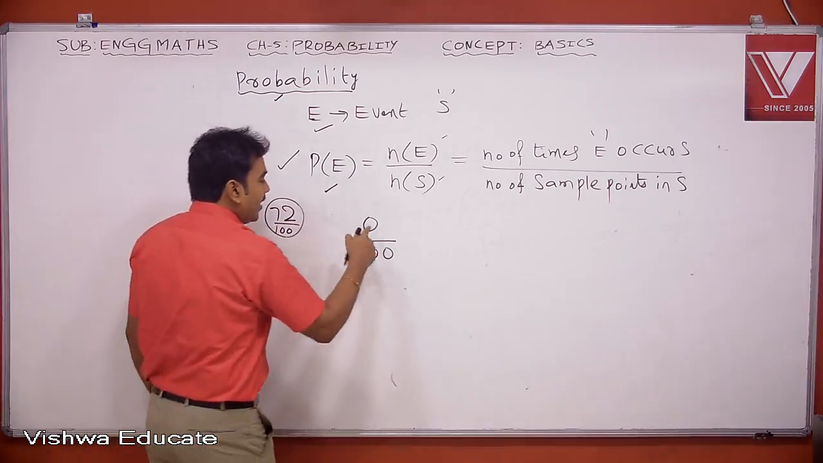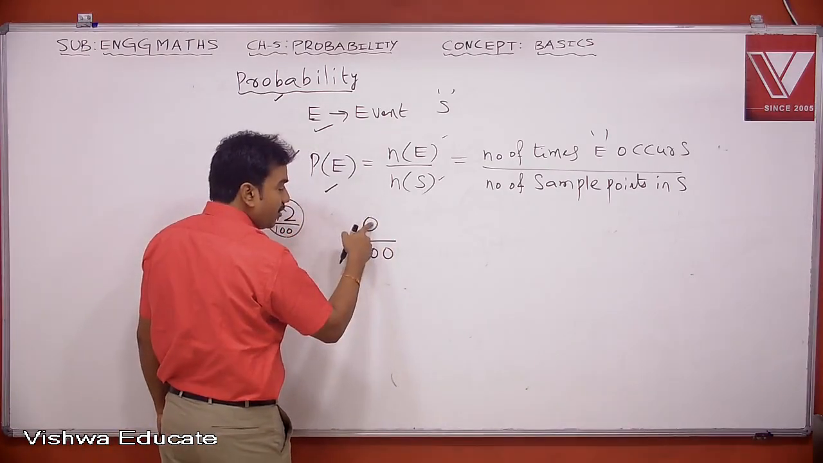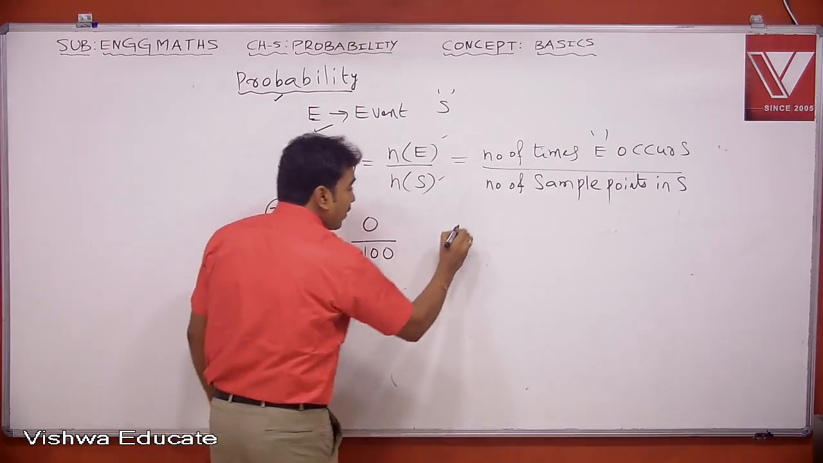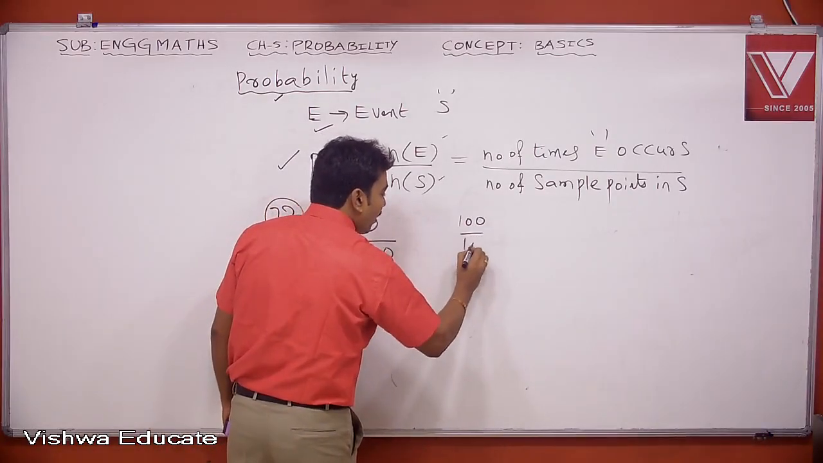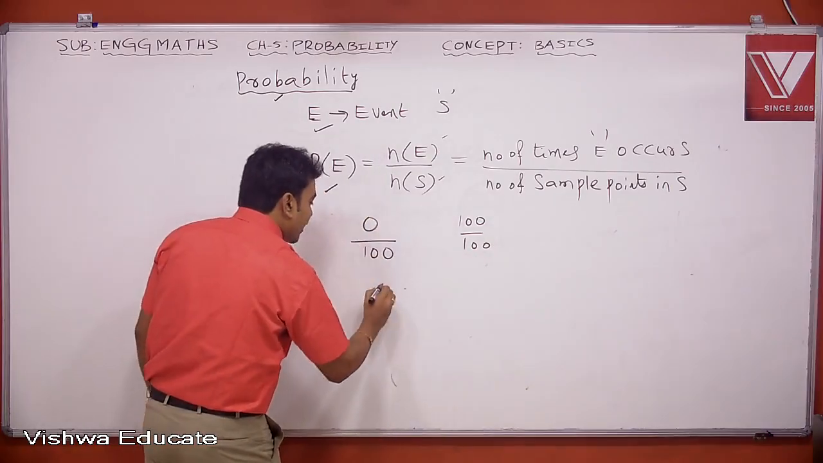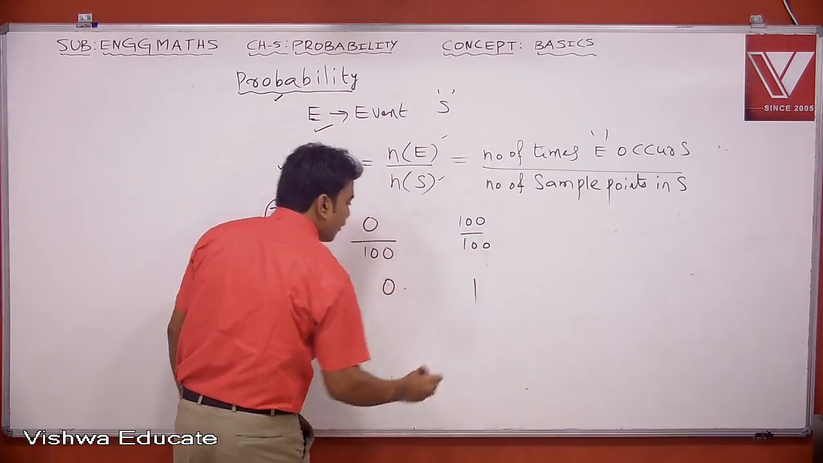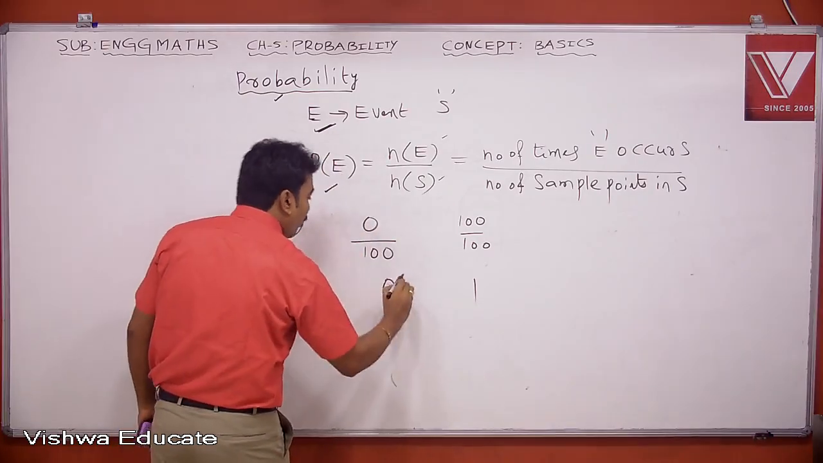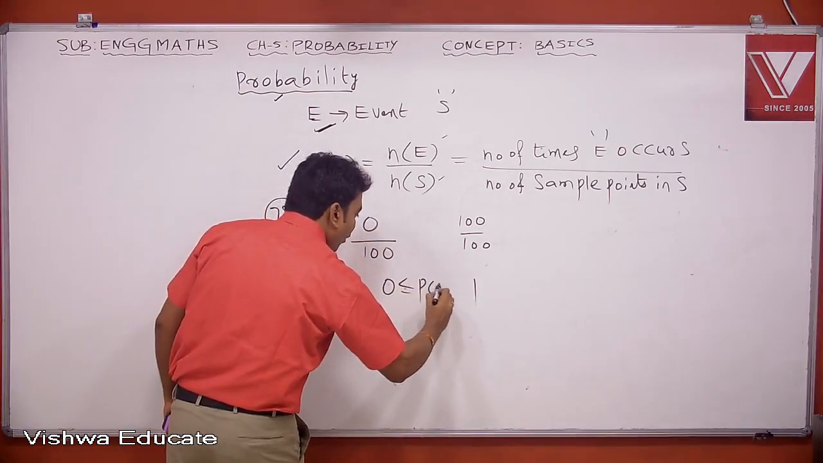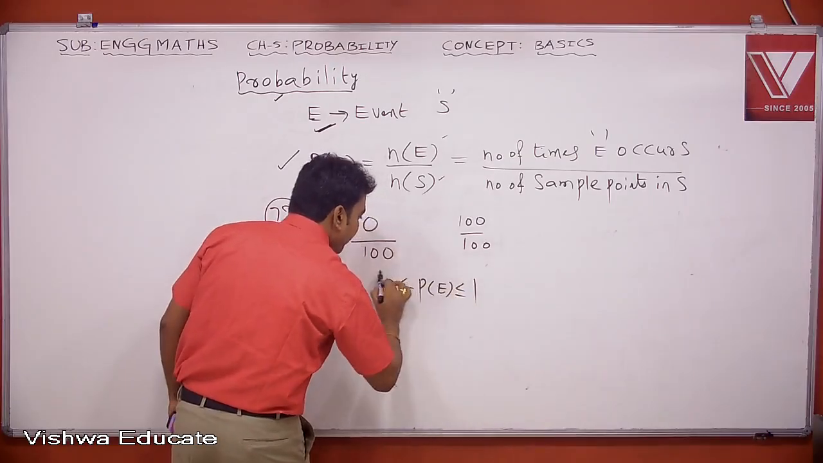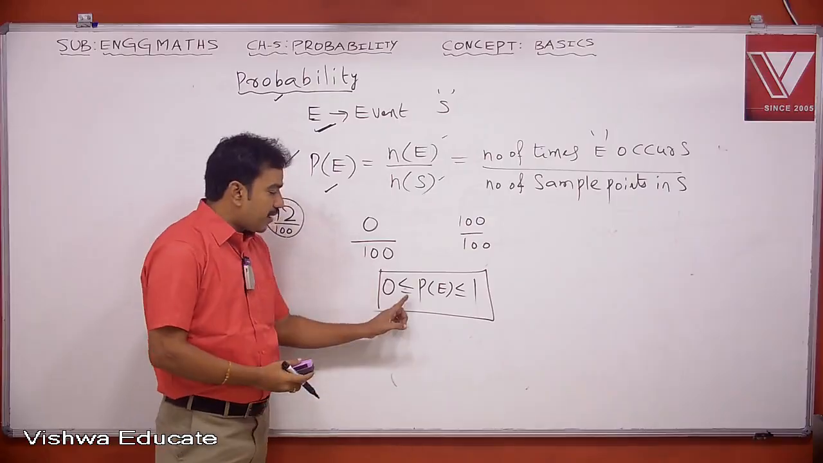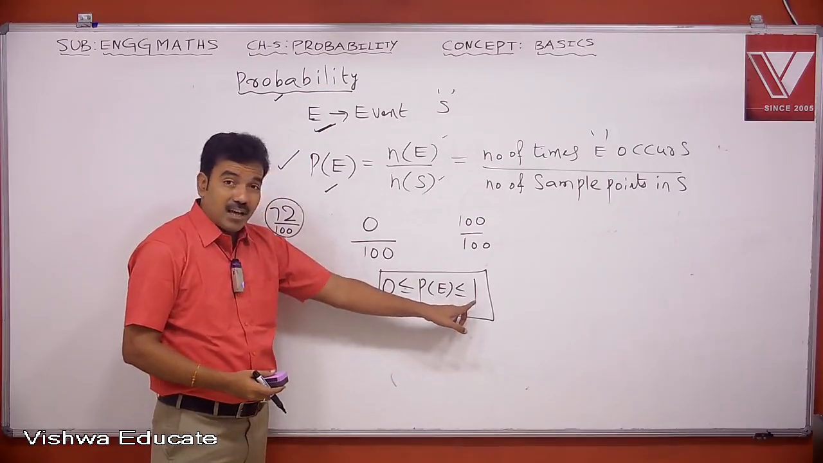Now you can see the least marks will be 0 if a student writes an examination for 100 marks. Maximum marks will be 100, so 100 out of 100. 0 by 100 is 0. 100 by 100 is 1. That means when you take any event E, its probability always lies between 0 and 1. Sometimes it can be 0 also. It can be 1 also.